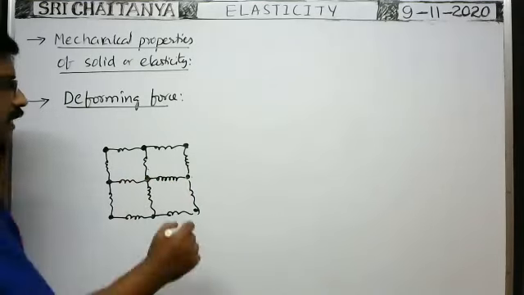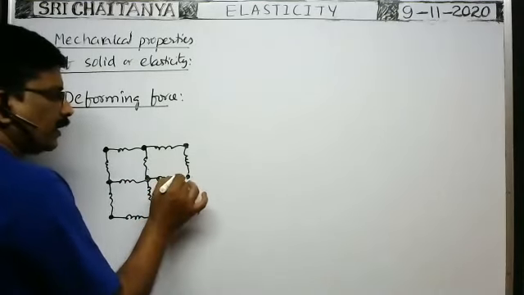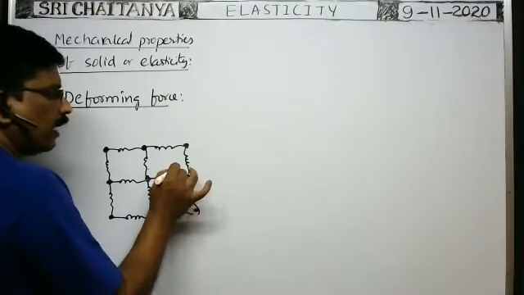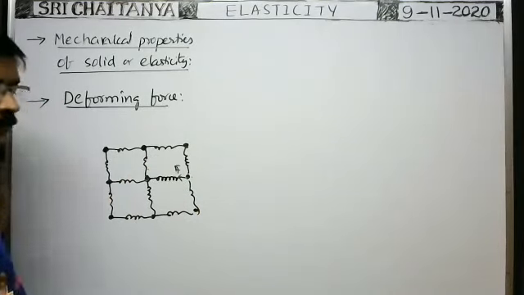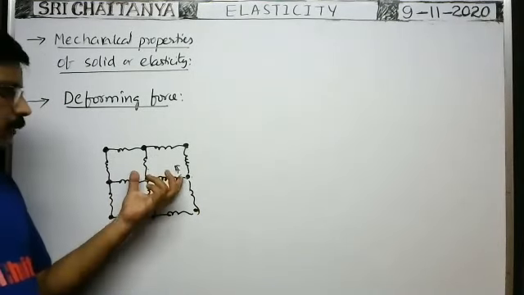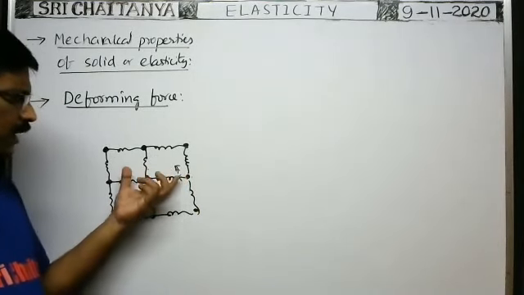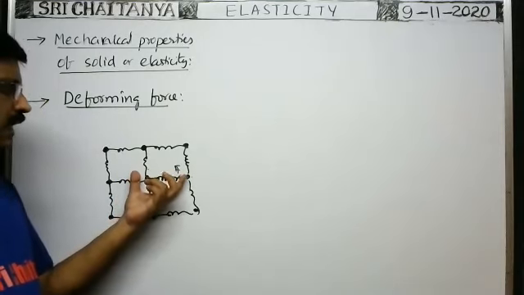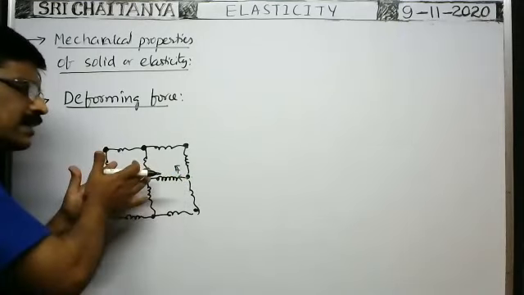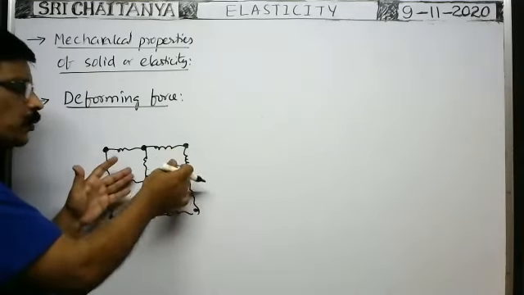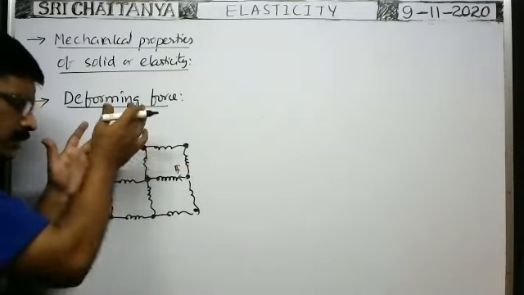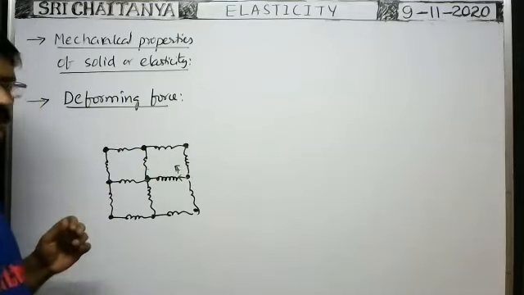Whenever extension takes place in the spring, immediately the spring force is developed in the spring, and the spring force tries to bring the molecules back to their original position. Here, suppose you consider these two atoms as molecules. If the rubber cord is extended due to application of an external force, the distance between every two adjacent atoms increases.